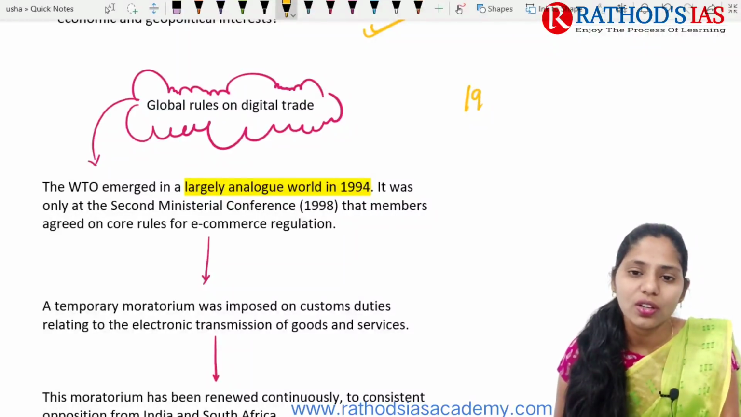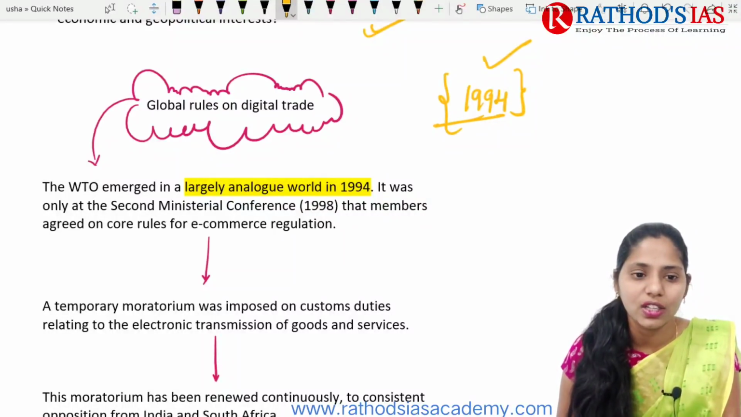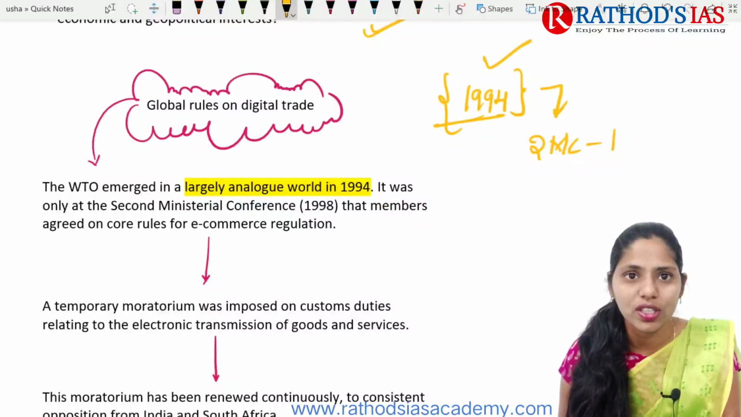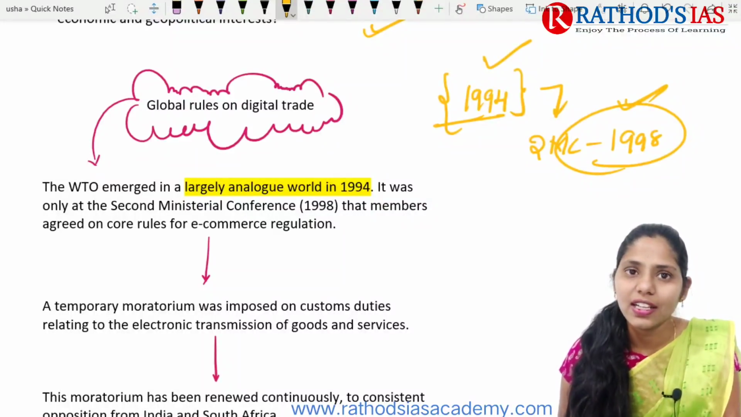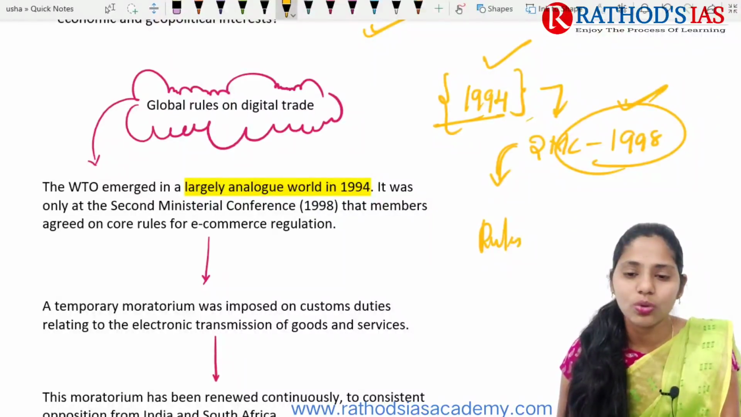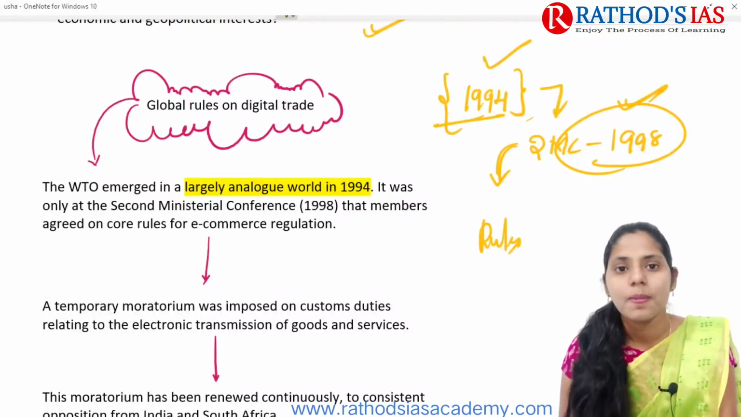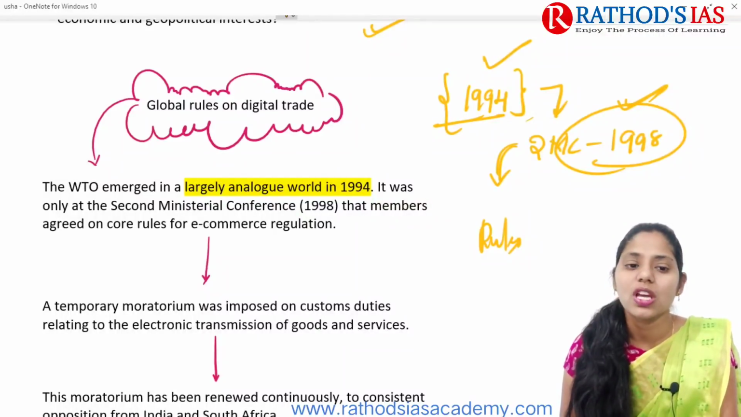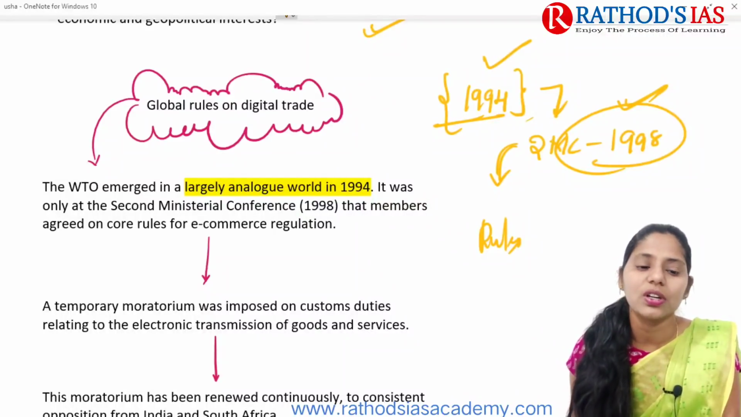So already you know that we came up with this WTO in the year 1994, and later on we came with the second ministerial meet of this WTO in 1998. In this 1998 second ministerial conference, members mainly agreed regarding the rules of e-commerce regulation. So in 1998 itself, WTO mainly came up with some rules regarding this e-commerce regulation.